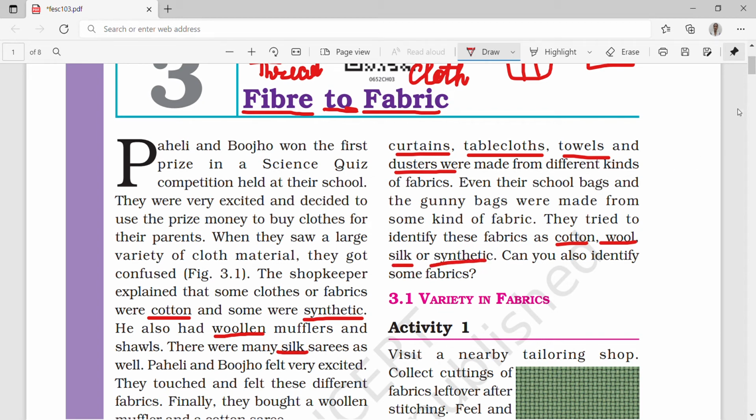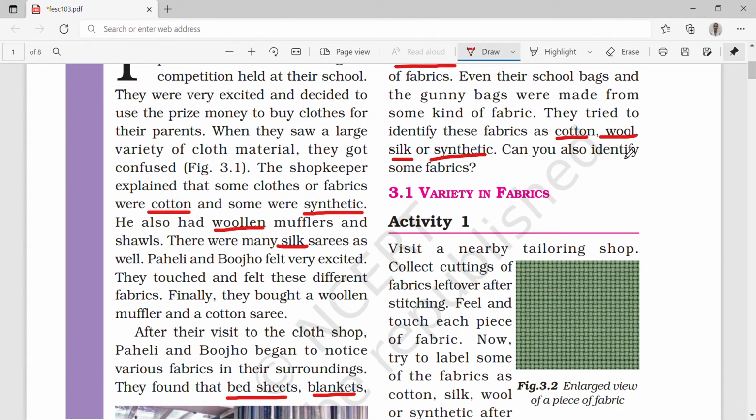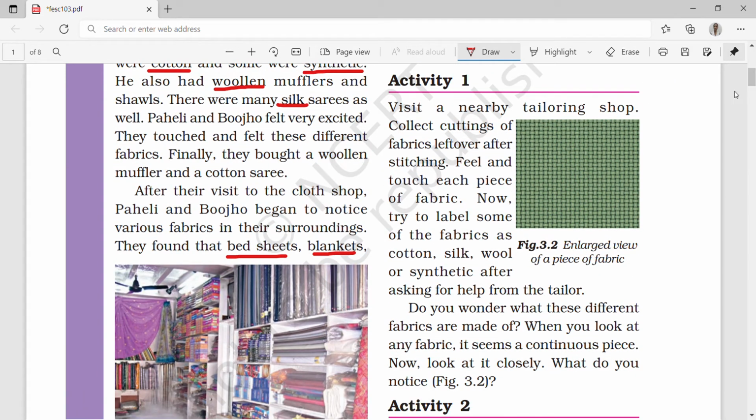Now, 3.1 variety in fabrics. We have a lot of varieties in fabrics. Visit a nearby tailoring shop. They are saying that you can visit a nearby tailoring shop, collect cuttings of fabrics left over after stitching, feel and touch each piece of fabric. Now try to label some of the fabrics as cotton, silk, wool or synthetic after asking for help from the tailor. The tailor can explain it well.